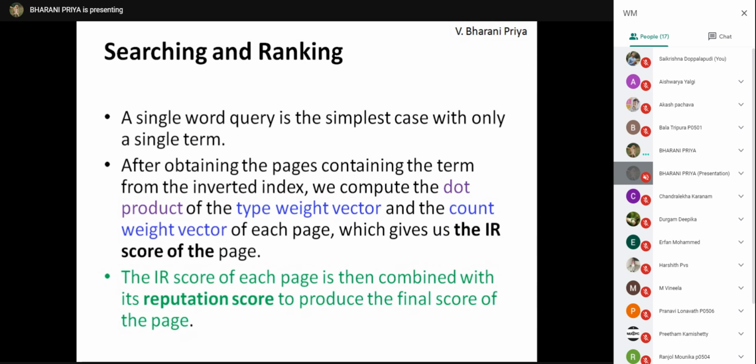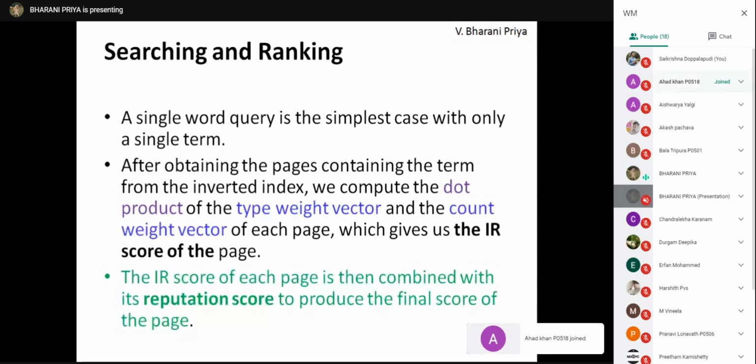I'll repeat. After obtaining the page, we compute the dot product of the type weight vector. What is a type weight vector? The weights that are given by each occurrence type. Type weight vector and the count weight vector.